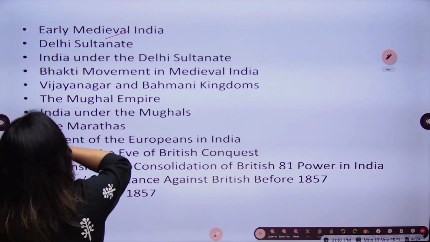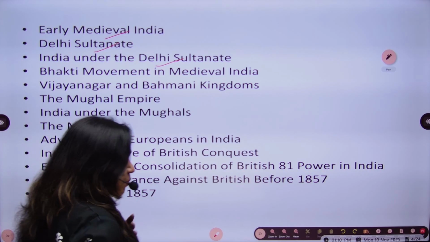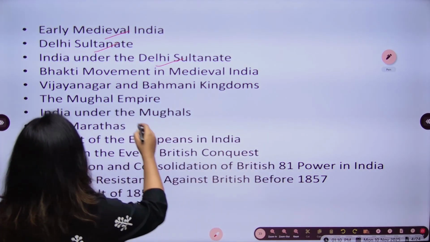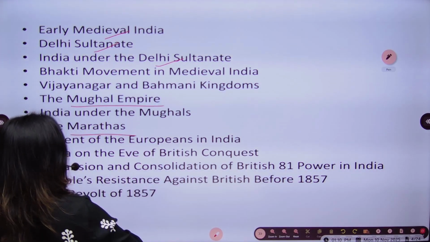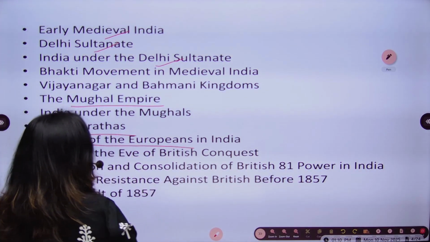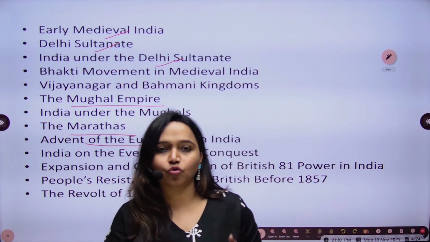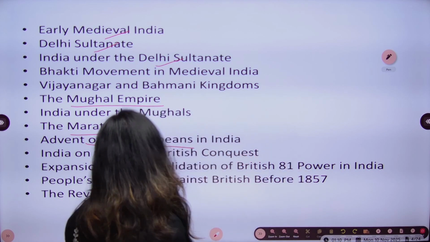Early medieval India, again Delhi Sultanate, the different types of administration under Delhi Sultanate, and then what is the difference when it comes to Mughal Empire, then again Marathas, the arrival of Europeans, here comes the modern India, because we are moving from ancient India to modern India via medieval India, okay?